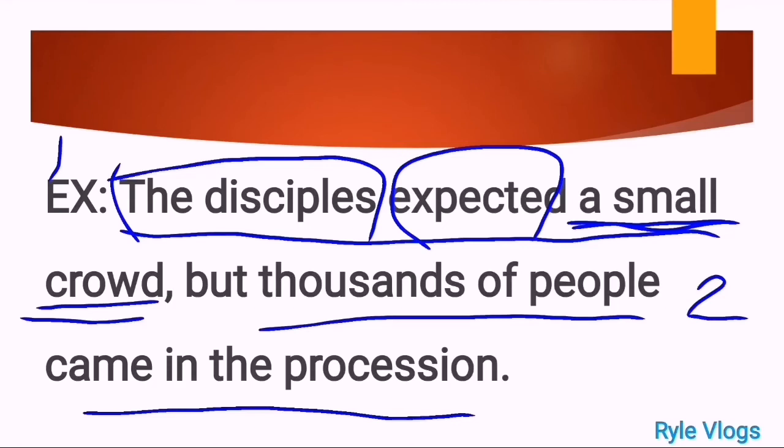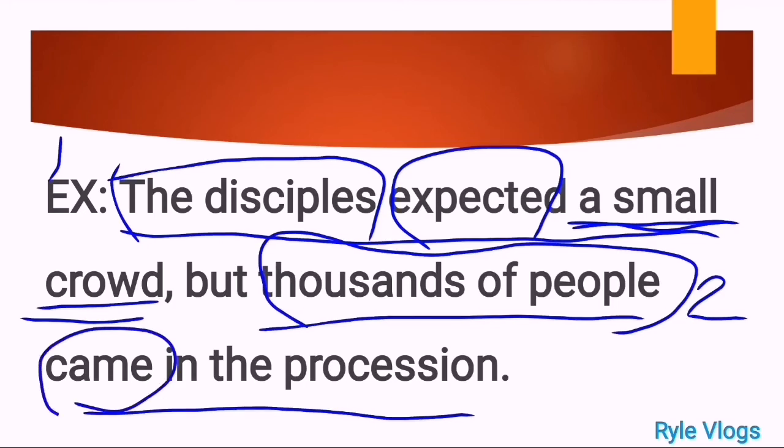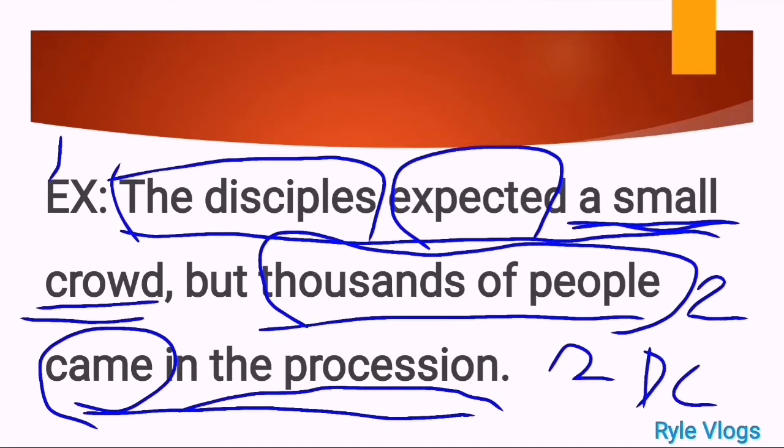The second one, thousands of people came in the procession. Okay, our subject in the second part is thousands of people. And our verb here is came. And this is in a past tense form. And the supporting details to make this part complete is in the procession. Okay? Meaning to say, this example sentence is a very good example of a compound sentence, because when you say compound sentence, there must be two or more IC, but without DC.